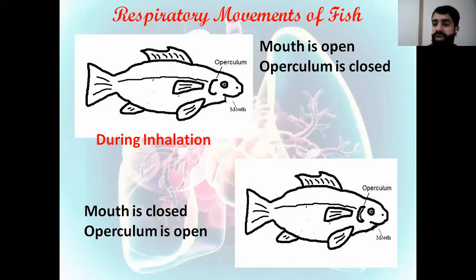The water will be rich in oxygen and poor in carbon dioxide, whereas when the mouth is closed, the operculum will open and the water will exit through the operculum. The water exiting the operculum is going to be rich in CO2, carbon dioxide, while it's poor in oxygen since the fish consumes the oxygen.